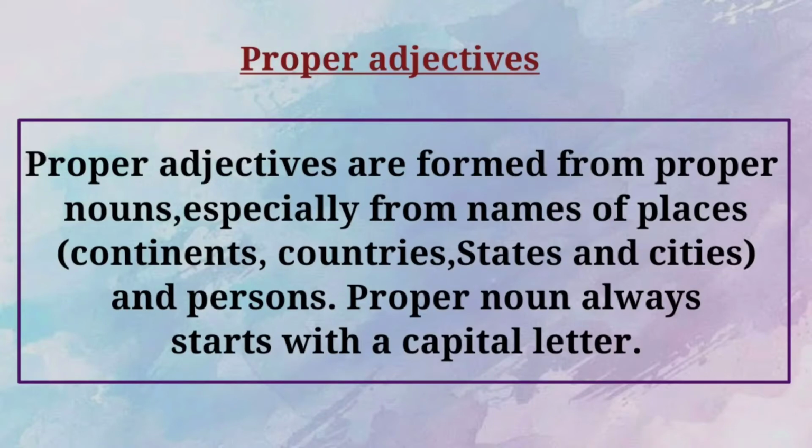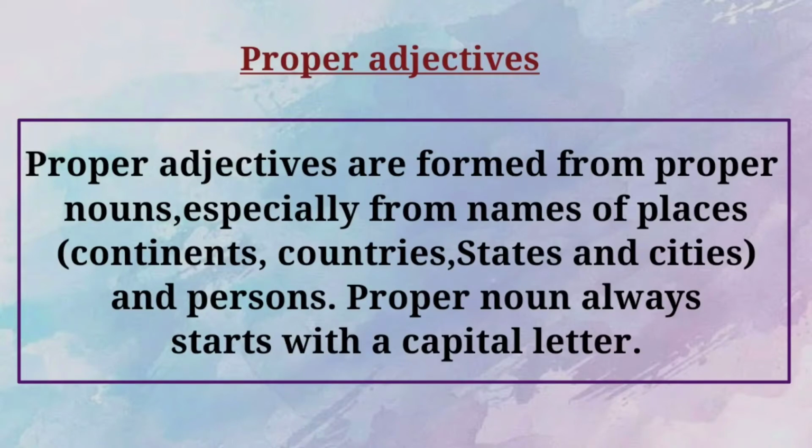So these always start with a capital letter. We know that a proper noun always starts with a capital letter. And hereby proper adjectives also start with a capital letter. Okay students, have you well understood what proper adjectives are? Shall we recall once? Yes, proper adjectives are formed from the proper nouns. You know what is a proper noun? Yes, a proper noun is the particular name of the person, place, animals or things. Especially from the names of places, which include continents, countries, states, cities and names of the persons. And you have to know that proper adjectives always start with a capital letter.